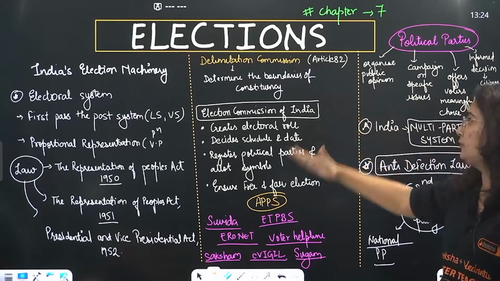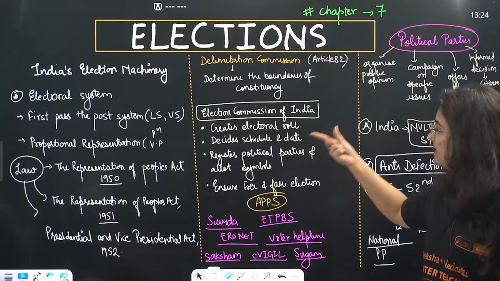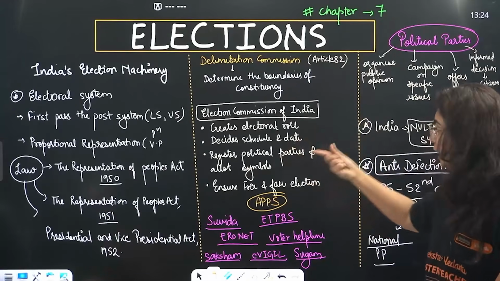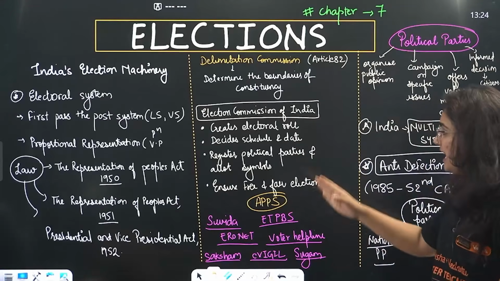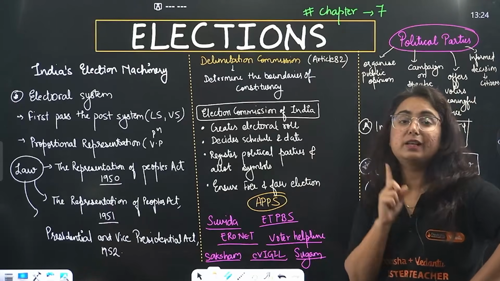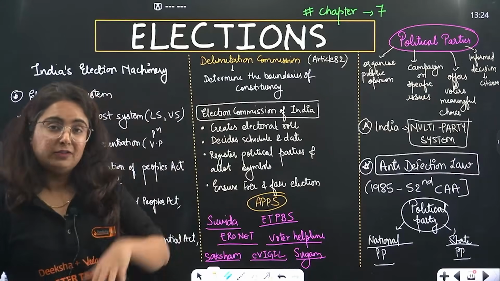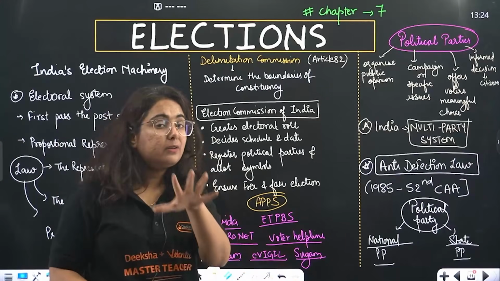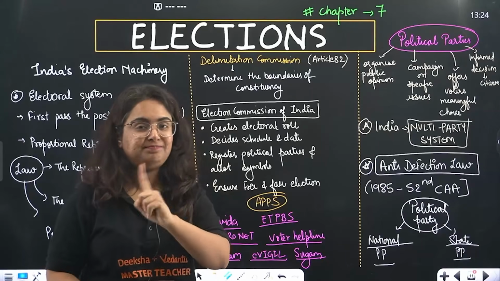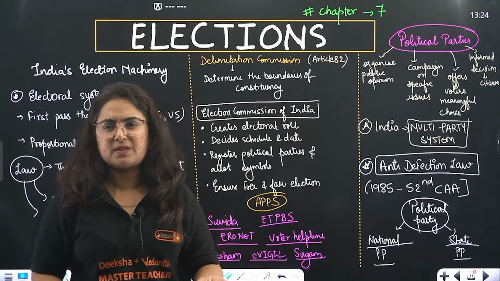What are the functions of the Election Commission of India? Learn it today. Okay? It creates the electoral roll, decides schedule and date, registers political parties and gives their symbols, and ensures that the elections are held in a free and fair manner. One page of this chapter contains the app and its details. If you are thinking to skip it, don't do that, right? Learn what these apps are actually made up of.